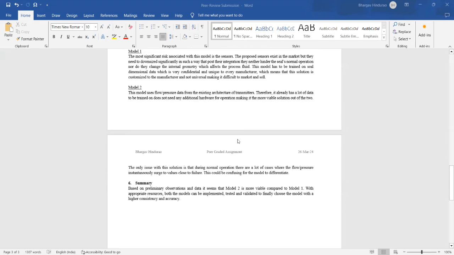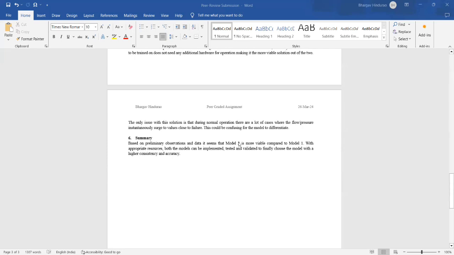Model 2 uses flow and pressure data from the existing architecture of transmitters. So there is already a lot of data available for training, and it does not need any additional hardware for operation, which makes it a more viable solution. The only issue is that in normal operation, there are some cases where the values surge instantaneously and go extremely close to the failure values. This could be confusing for the model to differentiate. Based on these preliminary observations, it seems that model 2 is more viable than model 1. But with appropriate resources, we can